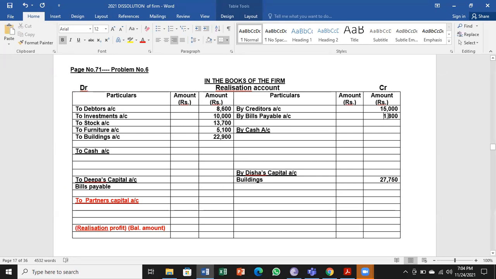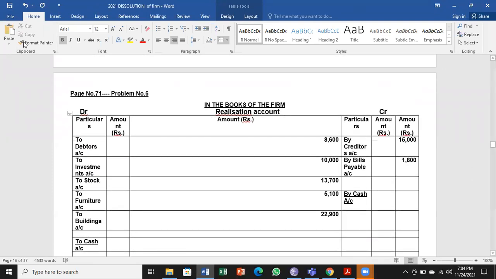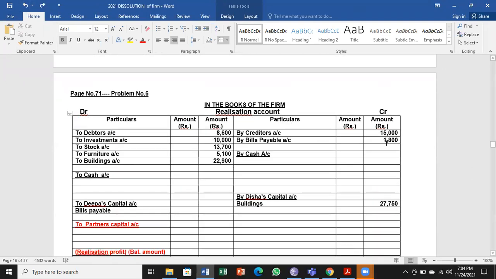If you look at the book value of bills payable in the balance sheet, it is 1,800. So we have taken the debit side to Deepa's capital account. Taken over liability is bills payable at book value.